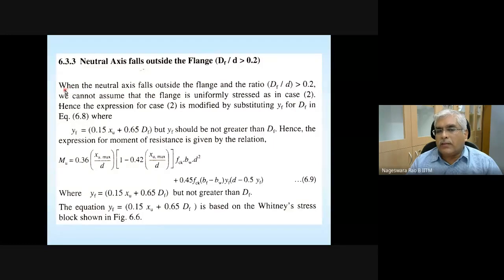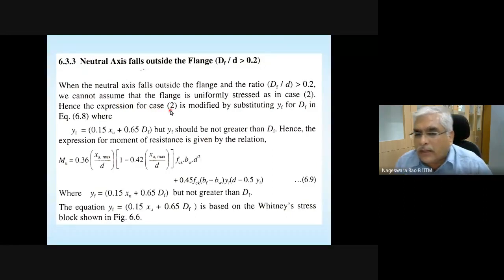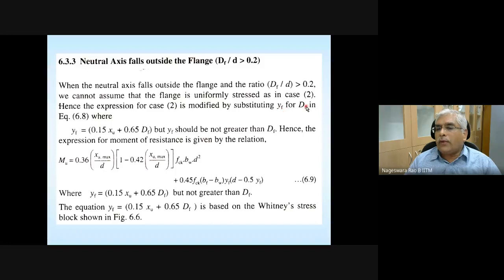You can read it: when the neutral axis falls outside the flange and the ratio DF divided by D exceeds 0.2, we cannot ensure the flange is uniformly stressed. Hence the expression for case 2 is modified by substituting YF for capital DF.